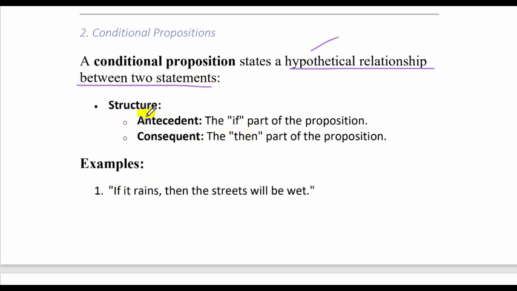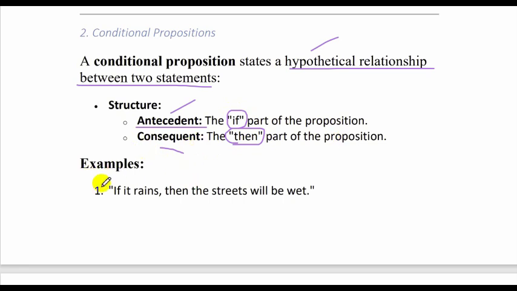And what is its structure? A conditional proposition is made up of an antecedent and a consequent. Antecedent is represented by the word if. The if part of the proposition is known as the antecedent, and the then part of the proposition is known as the consequent.